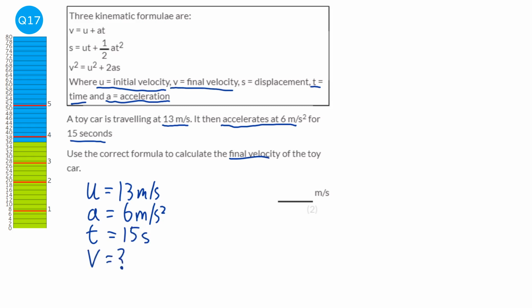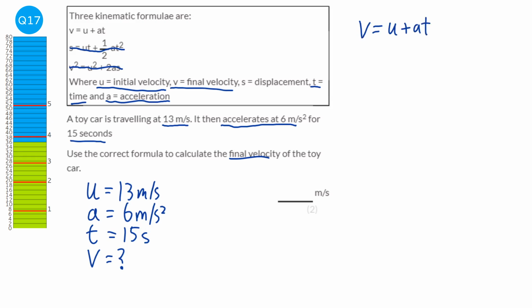So we need to find which of the three formulae at the top have v, t, a and u. It's not the bottom one because that has an s. It's not the middle one because that has an s. It's going to be the top one. So I'm going to start by writing the formula down: v equals u plus at.